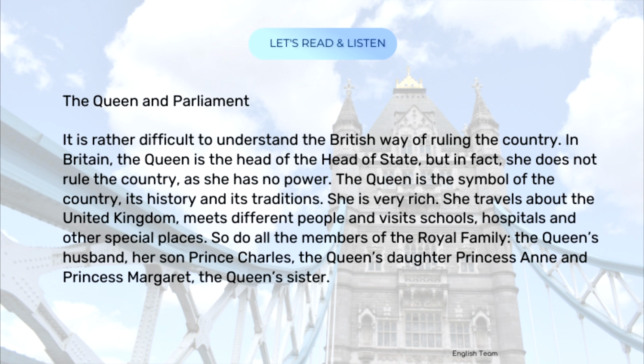She is very rich. She travels about the United Kingdom, meets different people and visits schools, hospitals and other special places. So do all the members of the royal family, the Queen's husband, her son Prince Charles, the Queen's daughter Princess Anne and Princess Margaret, the Queen's sister.